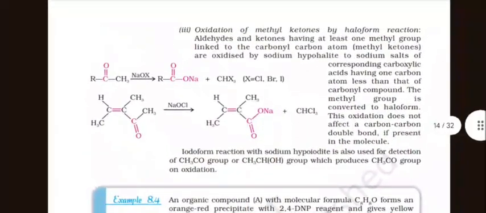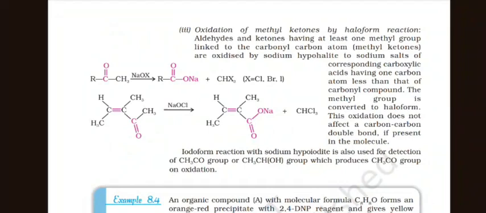Oxidation of methyl ketone by haloform reaction. Aldehydes and ketones having at least one methyl group linked to the carbonyl carbon atom are oxidized by sodium hypohalite to the sodium salt of the corresponding carboxylic acid having one carbon atom less than that of the carbonyl compound. The methyl group is converted to haloform. This oxidation does not affect a carbon-carbon double bond if present in the molecule.